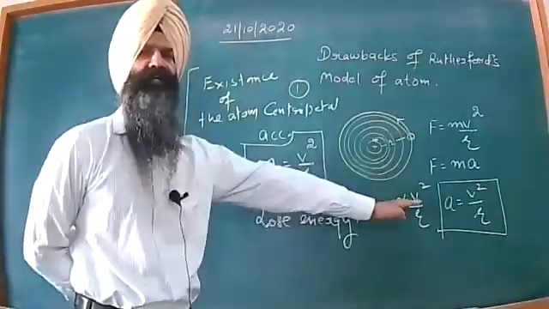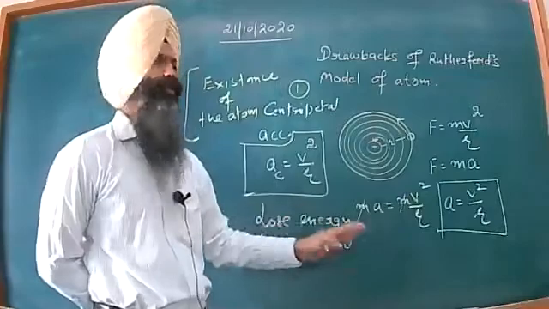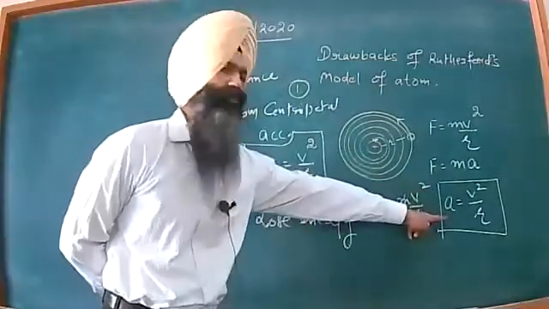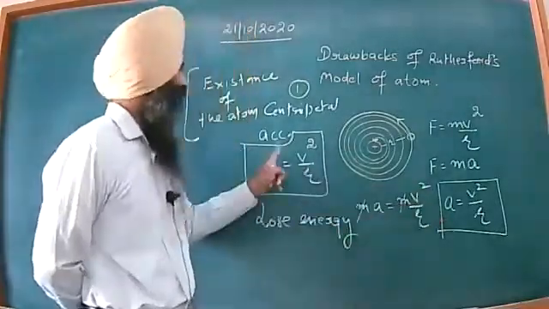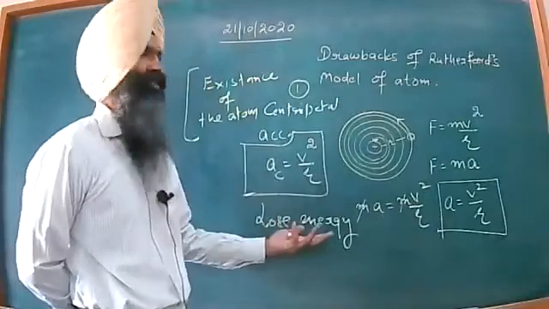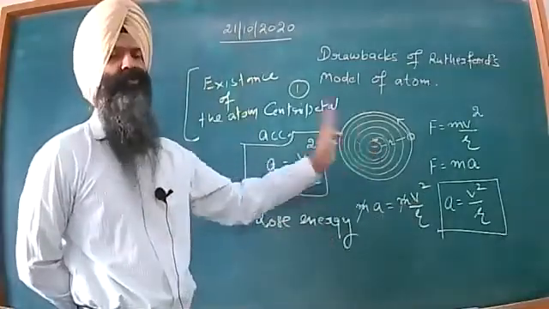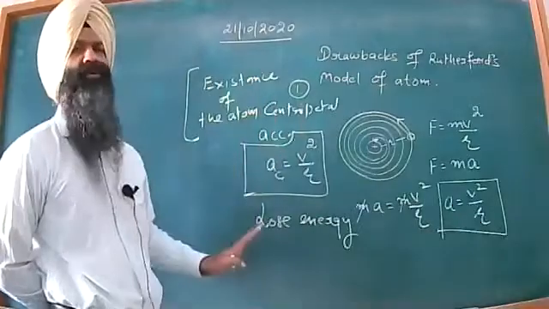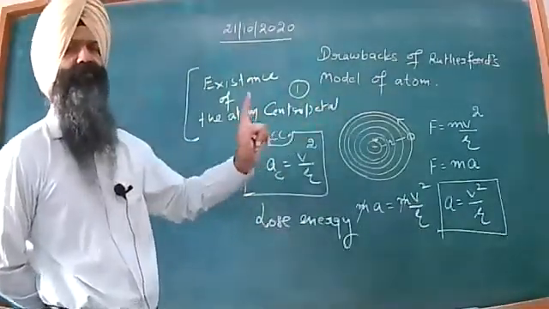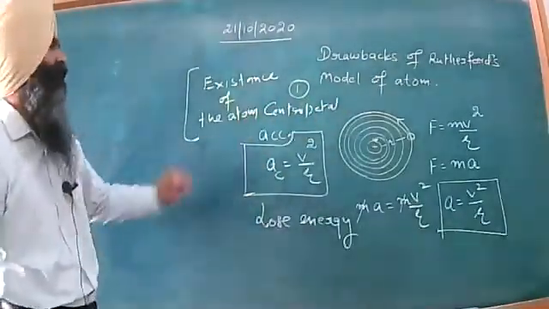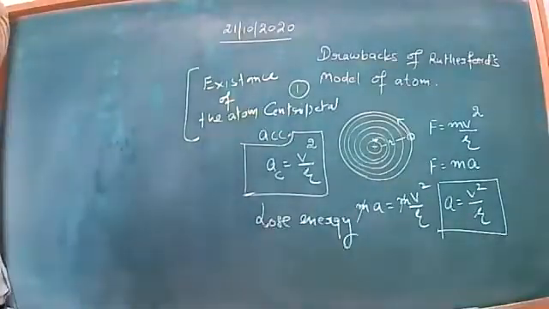These facts and figures just indicate the magnitude of the centripetal acceleration. So what we expect is that matter should not exist, and that is wrong. So this is the first drawback: it could not explain the existence of matter as such.